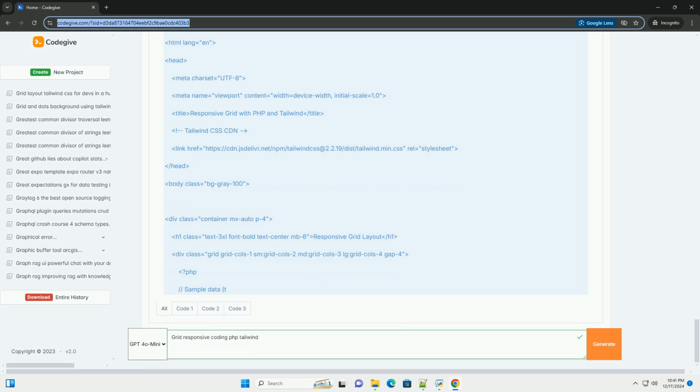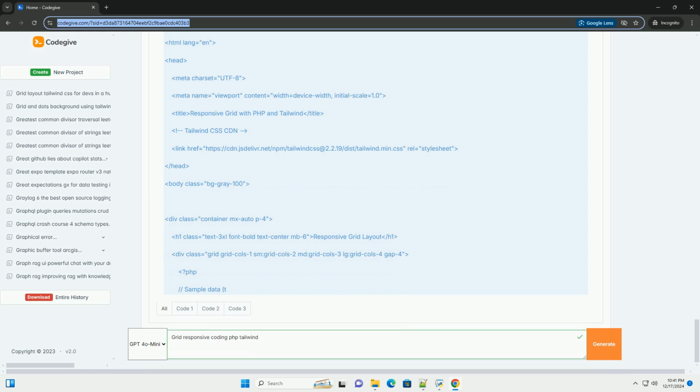PHP. Doctype HTML. HTML lang equals en. Head. Meta charset equals UTF-8. Meta name equals viewport content equals width equals device-width, initial-scale equals 1.0. Title: Responsive Grid with PHP and Tailwind, end title.